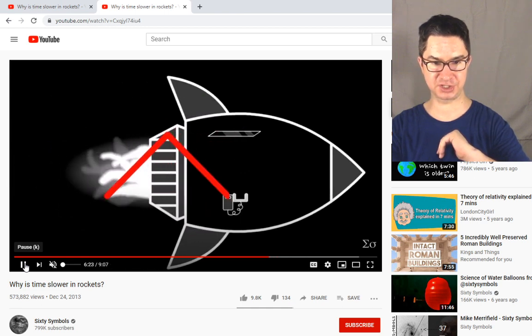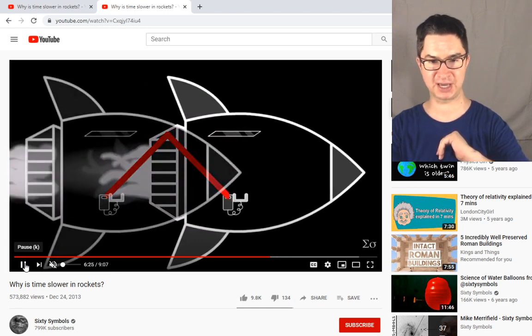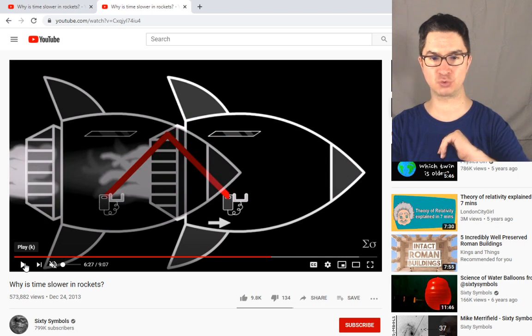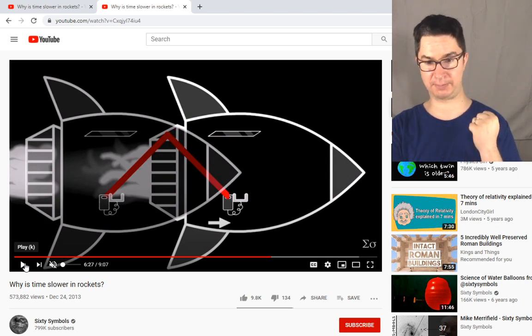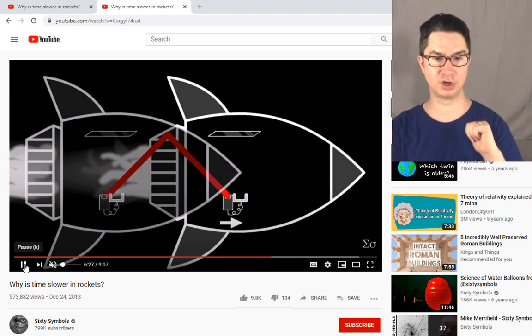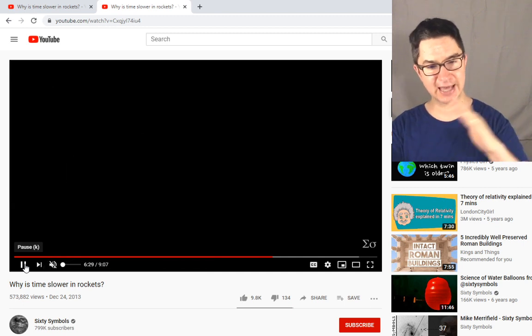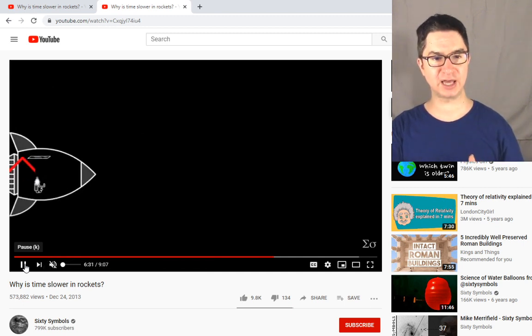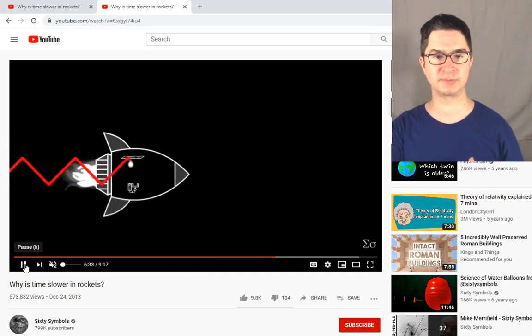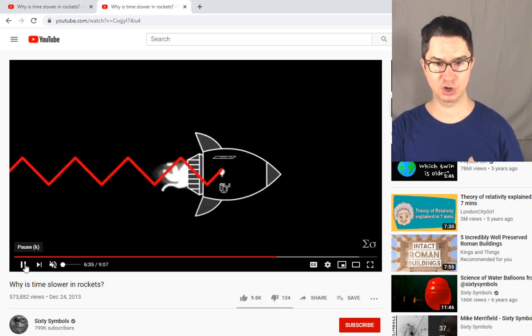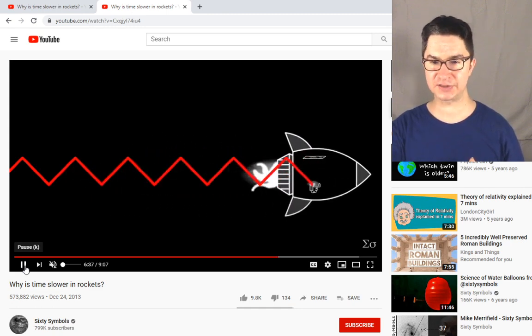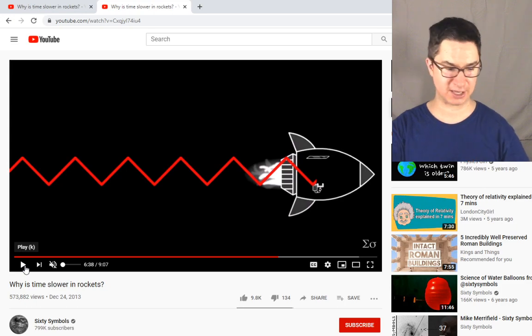Okay, so we're going to see that reflecting now to come back to the detector. And once the detector receives that photon, that light, it's going to shoot a photon back. And so you're going to see this zigzag pattern of the light as it goes up, hits the mirror, comes back down, and then is released again. All right? So outside the spaceship, this is what you see.